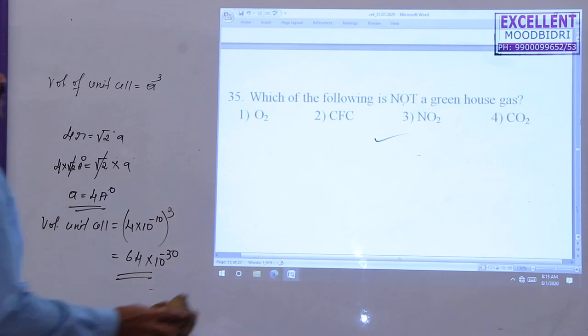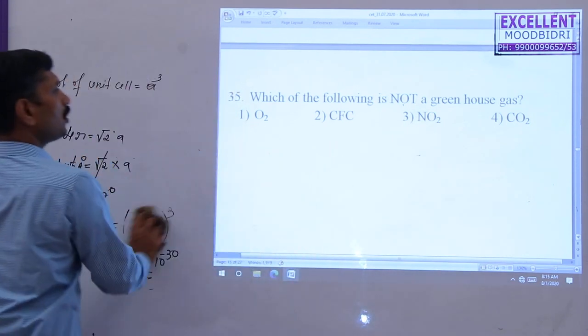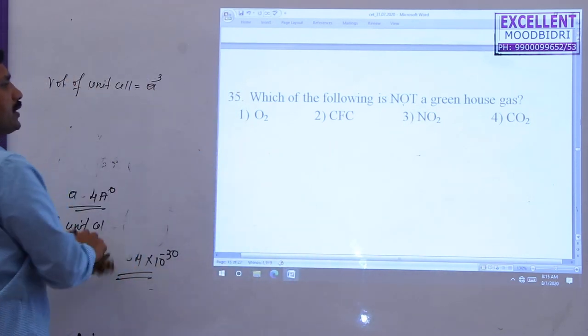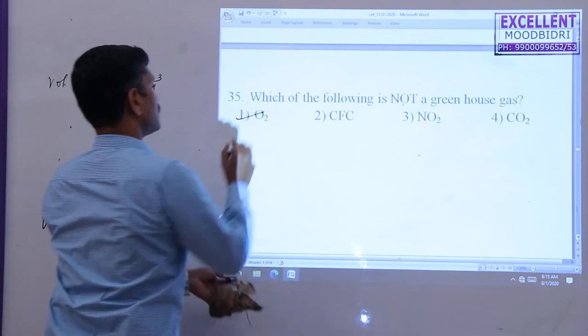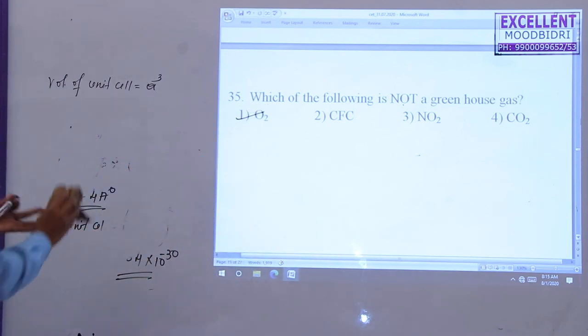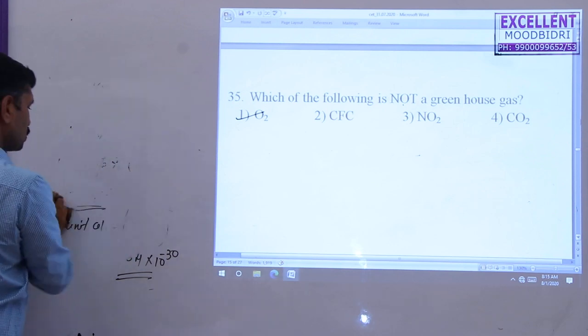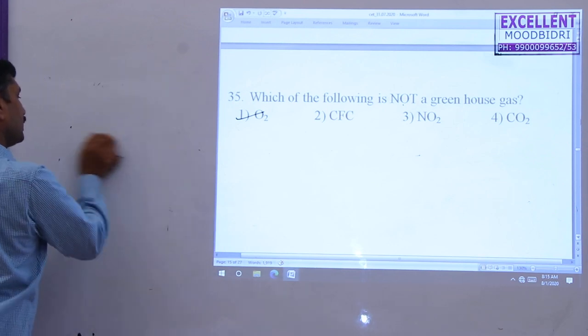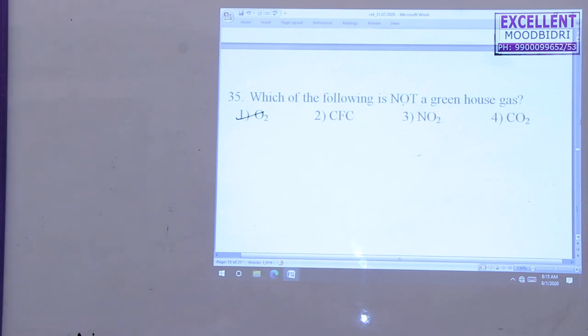Next one, which of the following is not in a greenhouse effect? Actually, there is a direct question here, O2 is not involved in the greenhouse effect. So the first option is correct here.